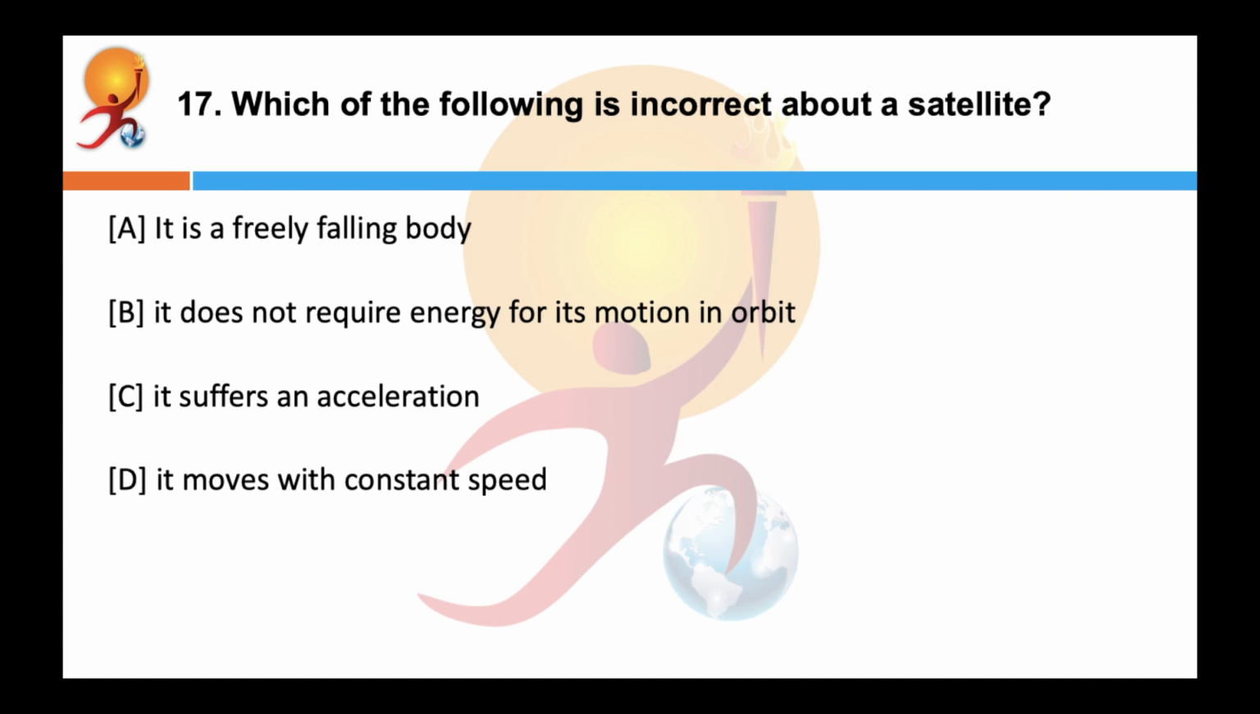Which of the following is incorrect about a satellite? Correct answer is it suffers an acceleration. A satellite is a freely falling body. It does not require energy for its motion when it is in orbit, and its speed is constant. To understand this, try to remember the Newton's laws, especially about inertia, which states that every body will try to be in a uniform state of motion unless and until an unequal force is applied.